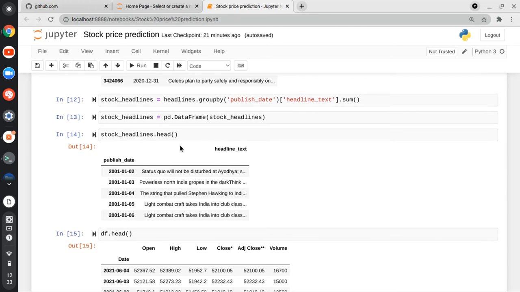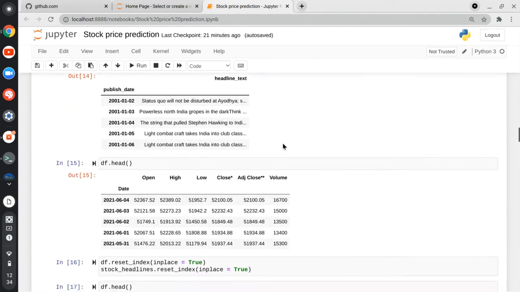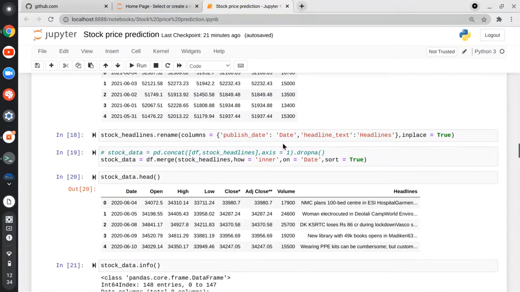For example, on a single day there might be around 10 to 15 news headlines. So we are grouping the headlines by a particular day and concatenating all the headlines into one, so there will be only one single headline on a particular day. Now I'm joining both the data sets and applying an inner join on it.